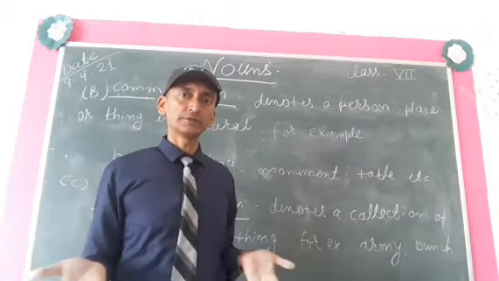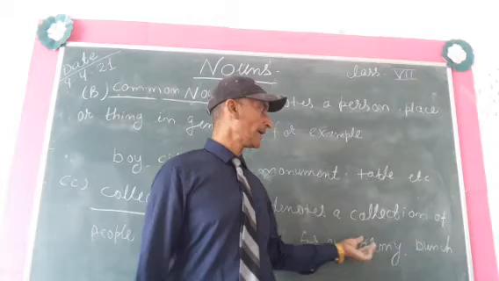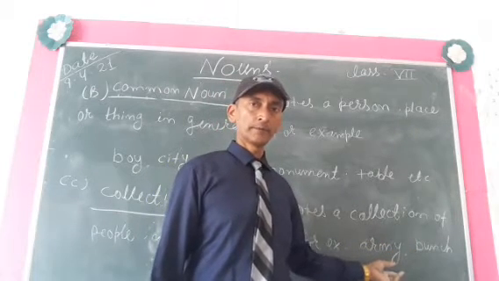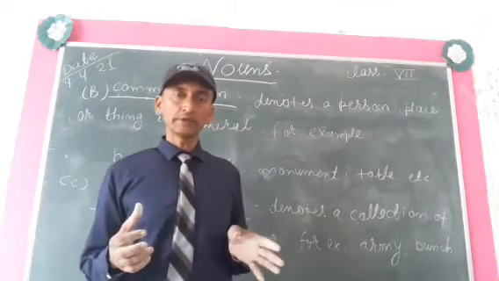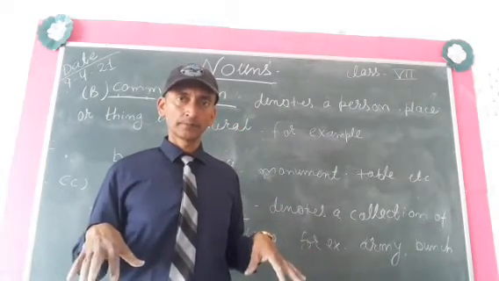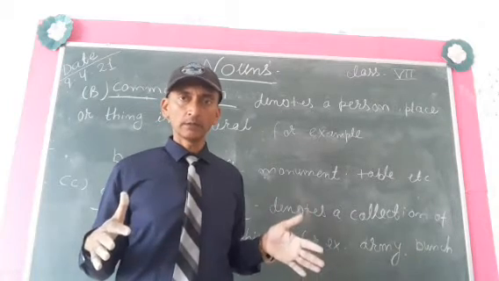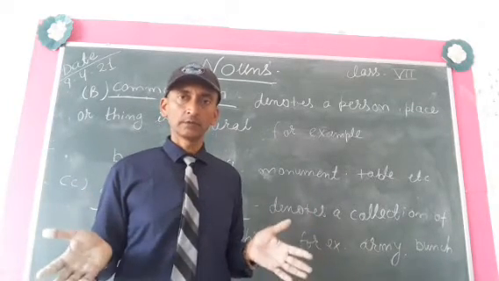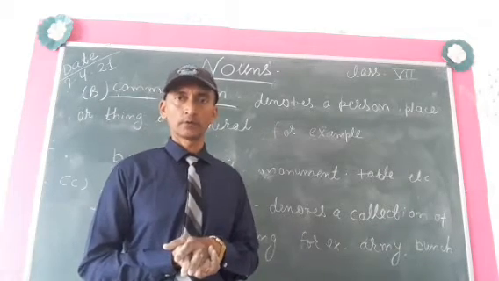Bunch of keys. So bunch will be also an example of collective noun. Collective, as its name suggests, a collection of people, a collection of animals, a collection of things will be called collective noun.